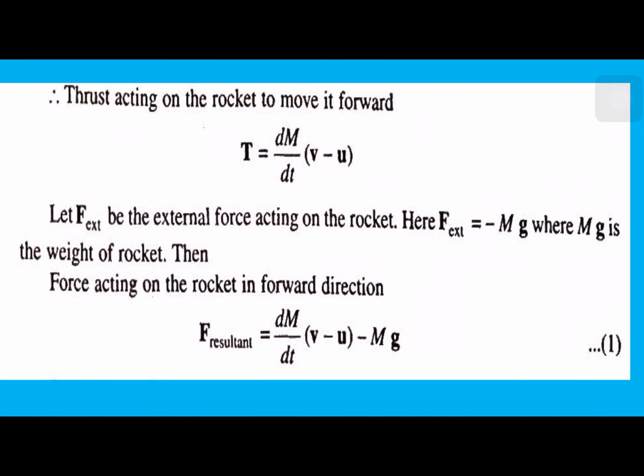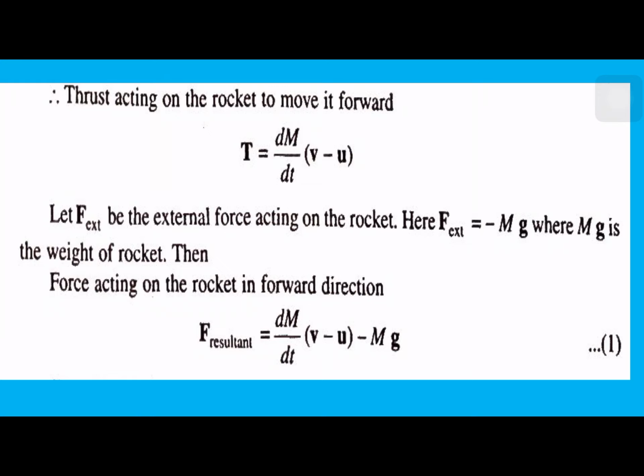So thrust acting on the rocket to move it forward, T equal to dm by dt (v bar minus u bar). The external force acting on the rocket is F external equal to minus mg. We know that, my dear friends, m is the mass of the rocket and g is the gravitational acceleration due to gravity. So mg is the weight of the rocket.